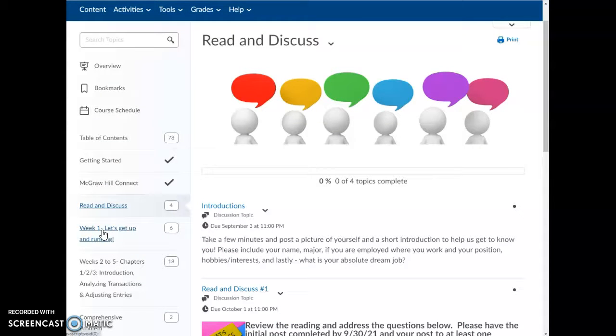As far as getting started for our week 1, again, it depends on what modality you're taking this course in. If you're taking a face-to-face course, I would check your announcements to see when you meet face-to-face and what the expectation is before you come to class. And that way you can also make sure that you meet all the due dates that are coming up.